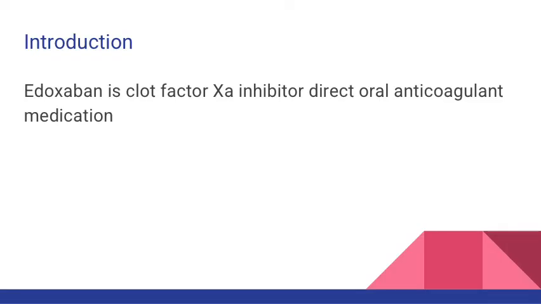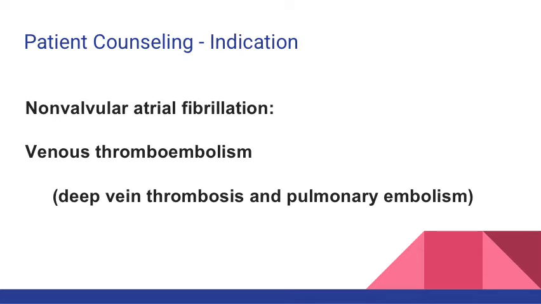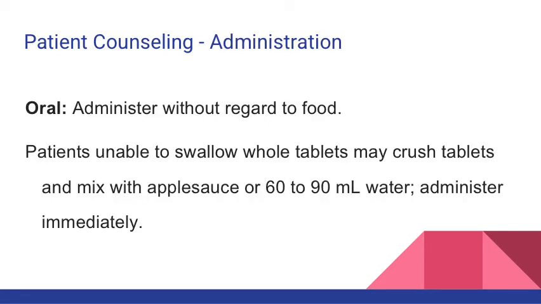Edoxaban is a clot factor 10A inhibitor direct oral anticoagulant medication. Indications for Edoxaban include non-valvular atrial fibrillation, venous thromboembolism of both deep vein thrombosis and pulmonary embolism. Patients taking Edoxaban may take it with or without food. Patients who are unable to swallow the tablets may crush them and mix them with applesauce or 60 to 90 milliliters of water and must administer it immediately.